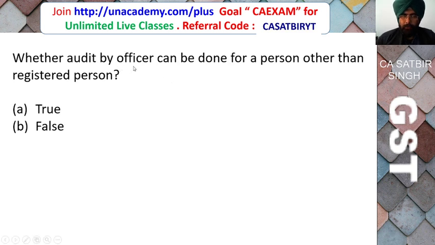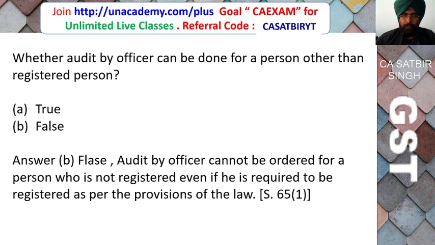Whether audit by an officer can be done for a person other than a registered person? Correct answer is no. Audit by an officer can be ordered only of those persons who are registered under GST. If the person is not registered and his turnover is greater than say 20 lakh, he is supplying services, he was liable to be registered, but his audit cannot be ordered. Other action can be taken by the GST officer under other provisions, but not under section 65. Person should be registered, only then audit can be ordered.